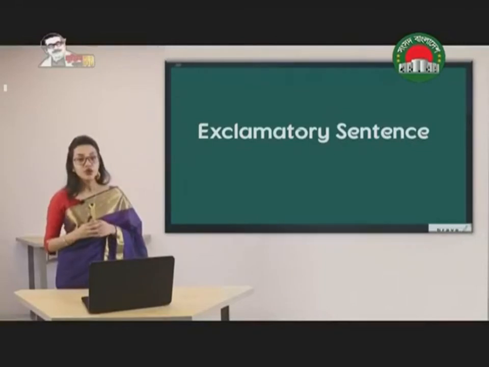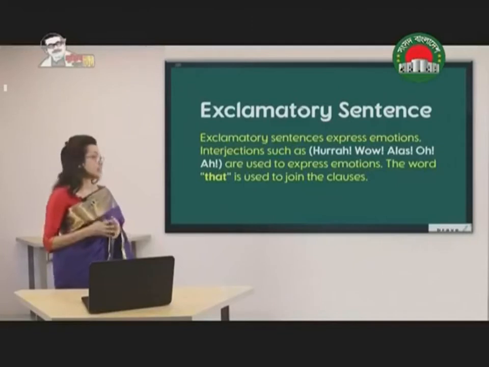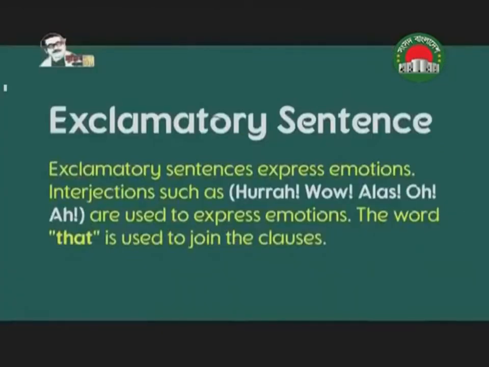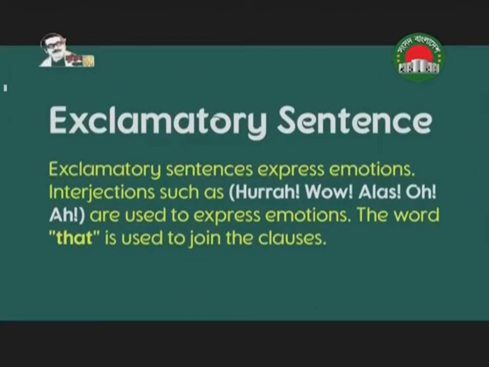Now moving on to exclamatory sentence. What is an exclamatory sentence? Exclamatory sentences express emotions. Interjections such as hurrah, wow, alas, oh, ah are used to express emotions. The word that is used to join clause. So an exclamatory sentence always expresses sudden emotion or outburst of emotion.